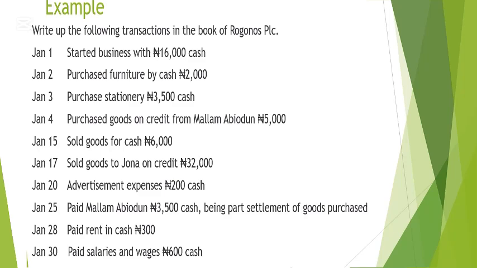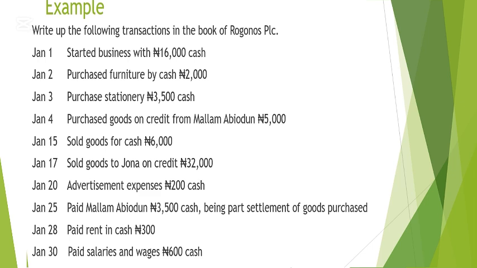Write up the following transactions in the books of Rogolos PLC. On the first, started business with 16,000 naira cash, through to the 30th, paid salary and wages 600 naira cash. So let's start with the first one. We're going to be taking them one by one. As soon as we are done with the first transaction, we're not coming back to it again. So let's start. Started business with 16,000 naira.